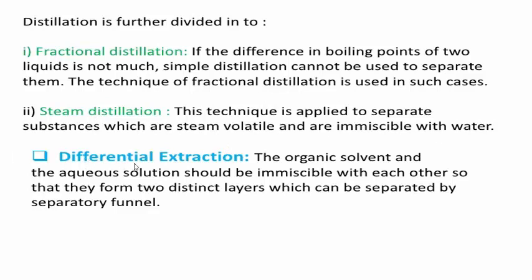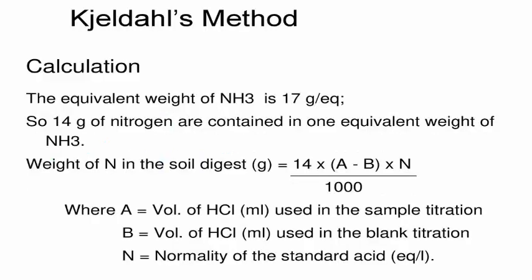Next, solvent extraction or differential extraction. The process of separation of an organic compound from its aqueous solution by shaking with a suitable organic solvent like ether, benzene, acetone is called solvent extraction. What is solvent extraction? Remember, this is also one type of purification method. In this process, there is a separation of an organic compound from its aqueous solution by shaking with a suitable organic solvent. Organic solvents may be ether, benzene, acetone. This process is called solvent extraction.